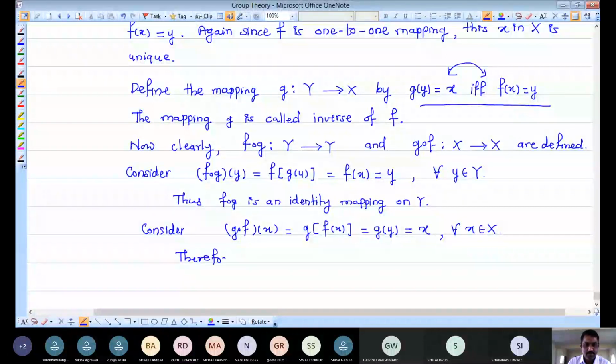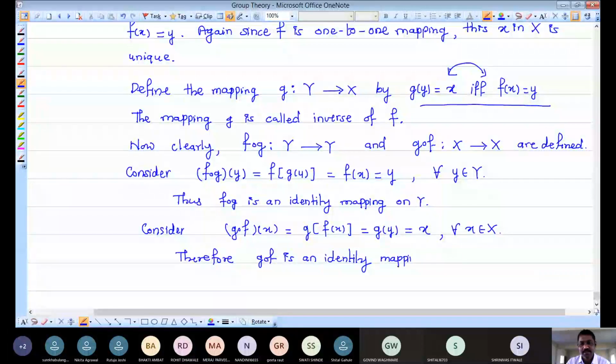So what is our conclusion? Therefore, this G composition F is an identity mapping. But on which set?